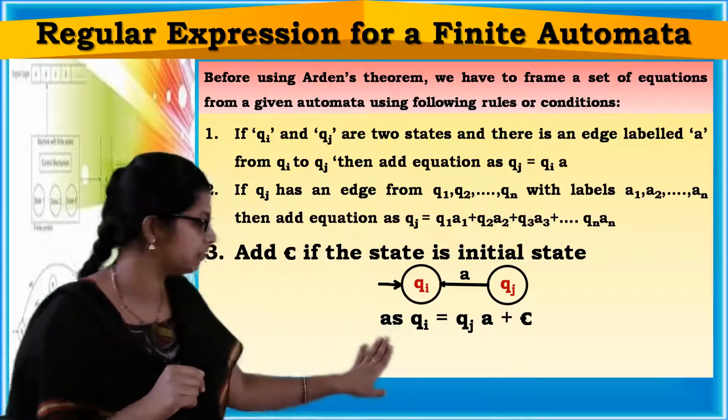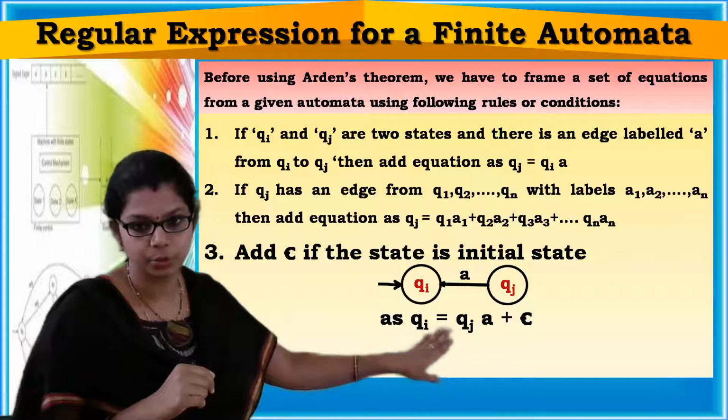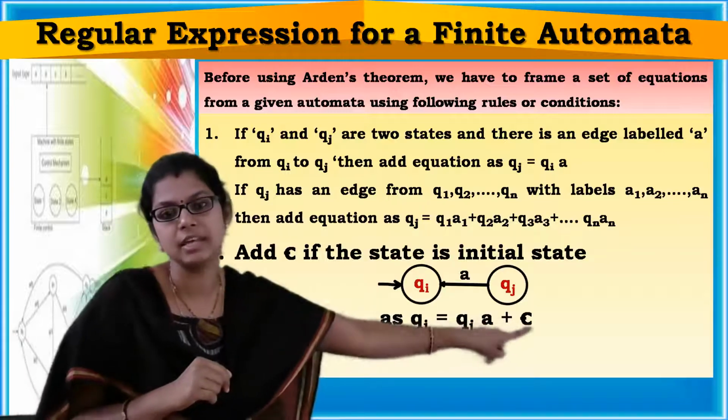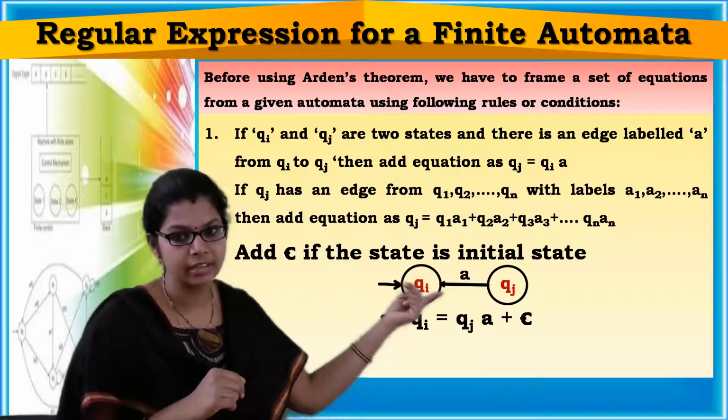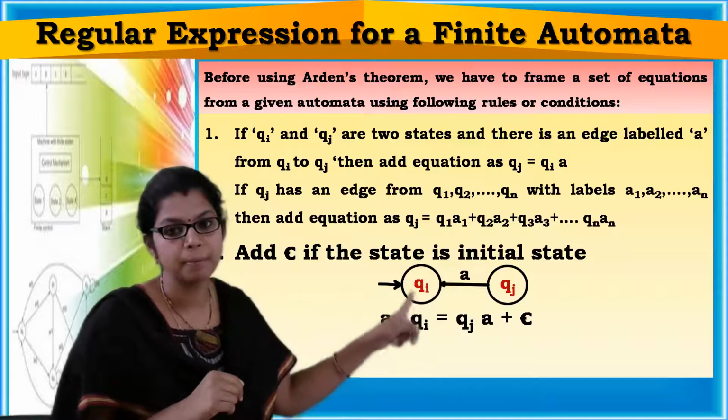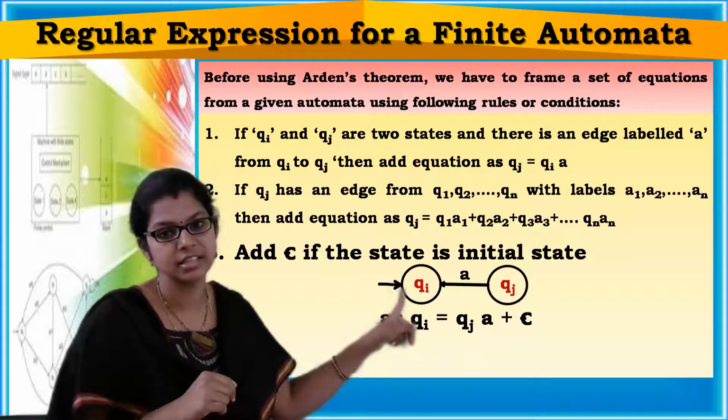So the equation will be Qi equals QjA plus epsilon, as it is the initial state.